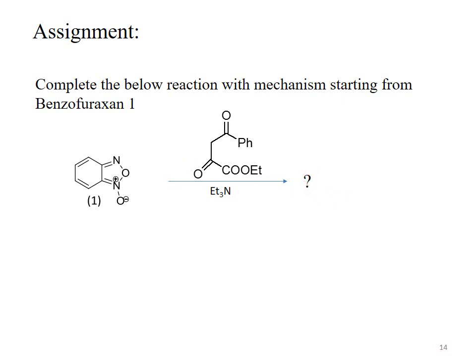Here is the assignment for you. You have to complete the below reaction with the mechanism. The reactant for the reaction is the benzofuraxan system. This is compound 1. The benzofuroxan system reacts with this beta-ketoester in the presence of a base, that is triethylamine. So you have to write the mechanism and the product of this reaction.